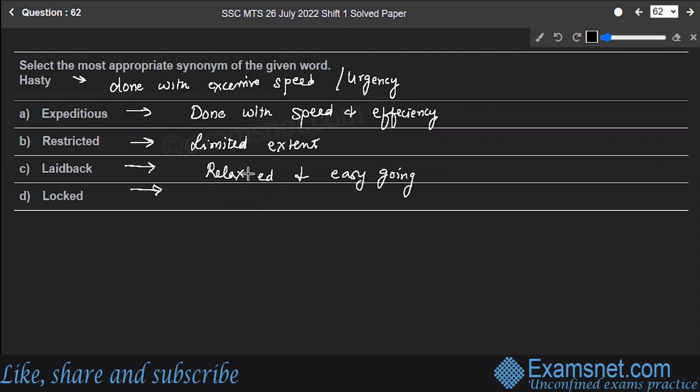Locked means fastened or secured. So you have to find the synonym of the word hasty, which means done with quite a speed, which is nothing but expeditious. So option A is the correct answer to our question.